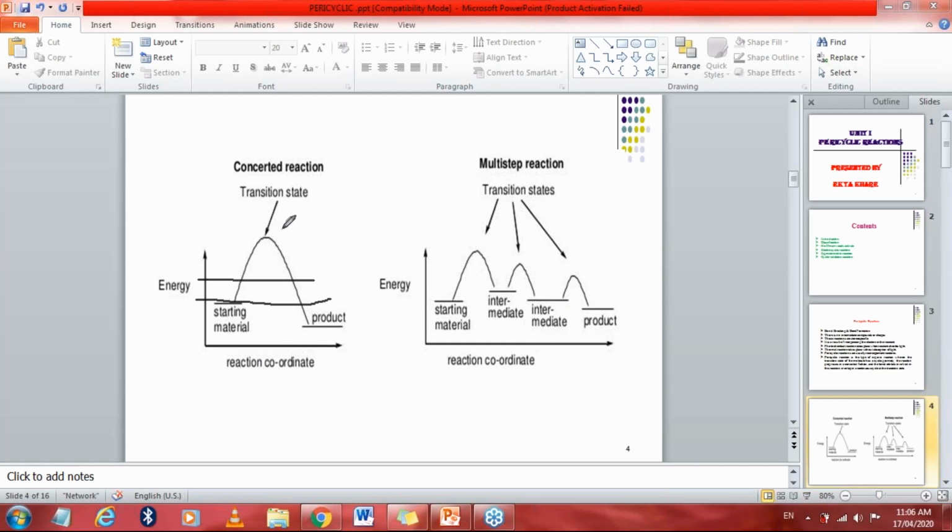Transition state means there is only one molecule where bonds are broken and new bonds are formed. So this is a pericyclic reaction.